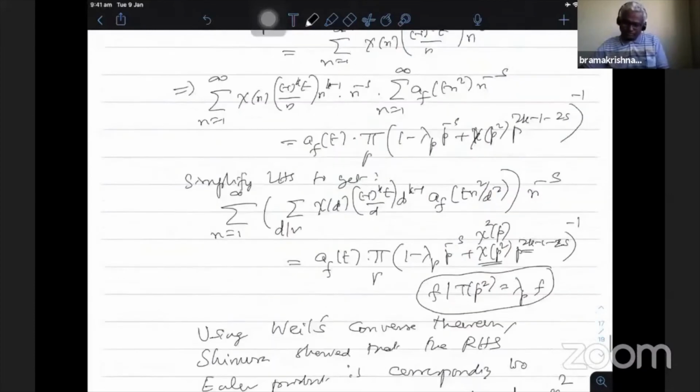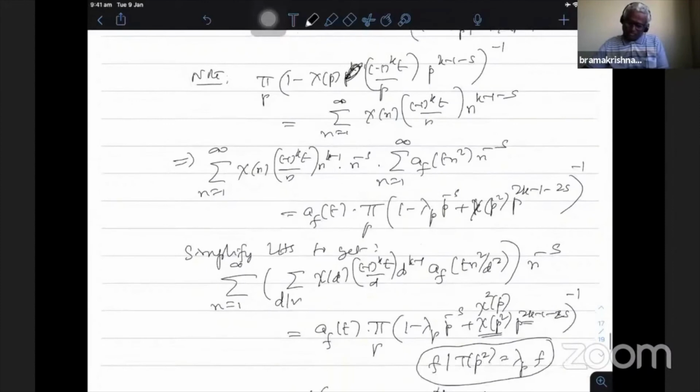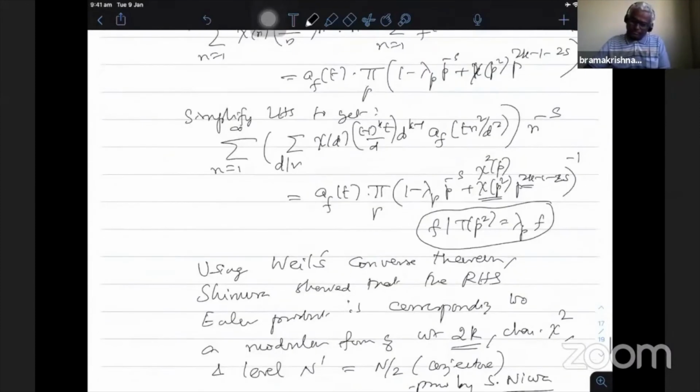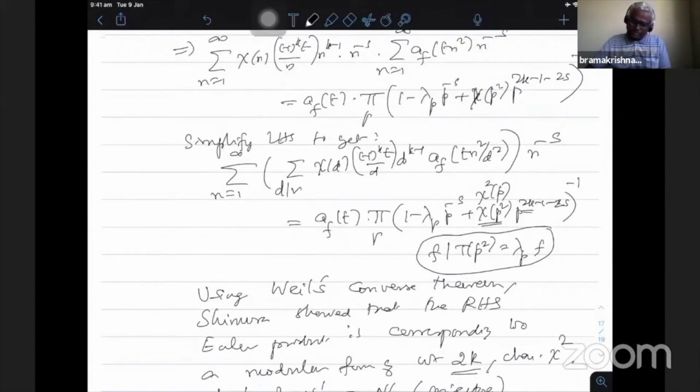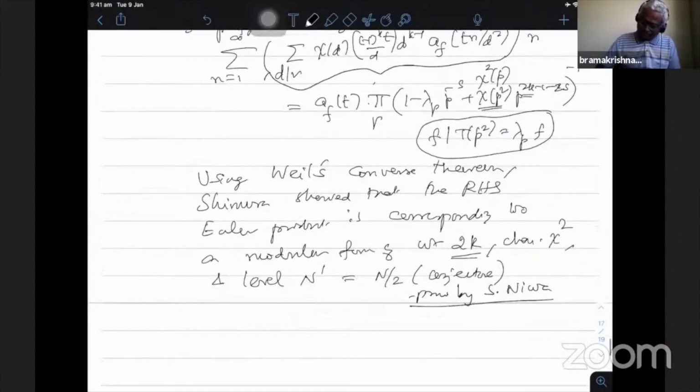You start with a form F, and then consider this particular Dirichlet series coming out of it. When I consider this as an Euler product corresponding to a modular form, it gives the Fourier coefficients of the form up to that factor A_F(t). Whenever A_F(t) is non-zero, I can talk about it.